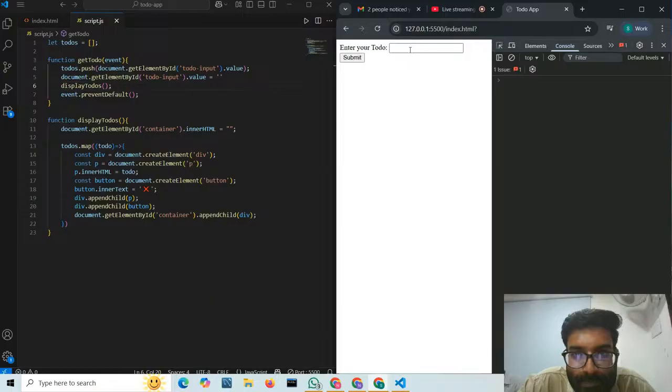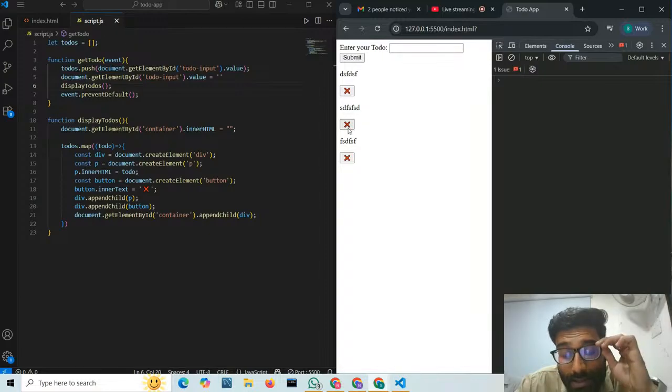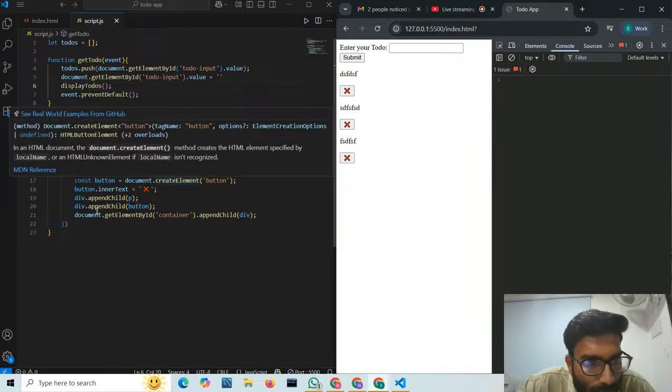Now if I type something and click on submit, you can see my to-do is coming. Once again, if I type and click on submit, the to-do is coming. Once again, if I type something, click on submit. So now every to-do is coming, right? Now we have to implement this delete functionality, right? So how will we delete it?